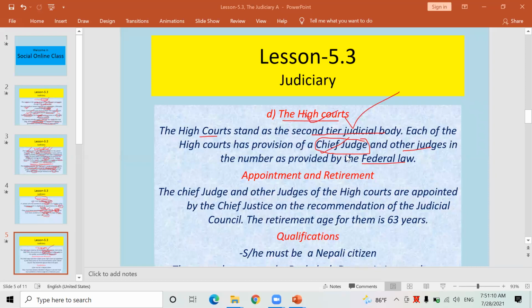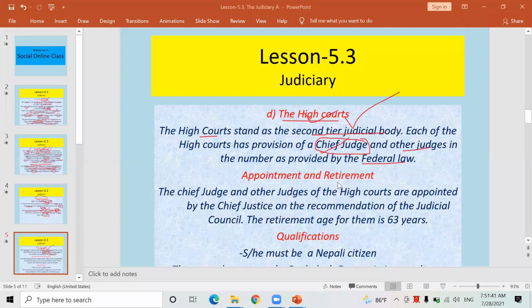Accordingly, the rest of the judges are appointed, but at least a chief judge must be appointed as head of this High Court. This is called the composition of High Court. Simply keep in mind, High Court consists of a chief judge and other judges in the number provided by federal law.